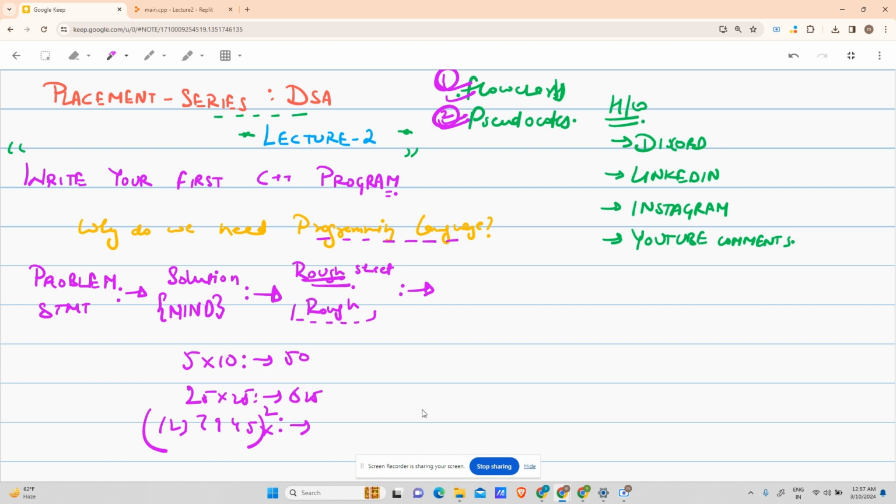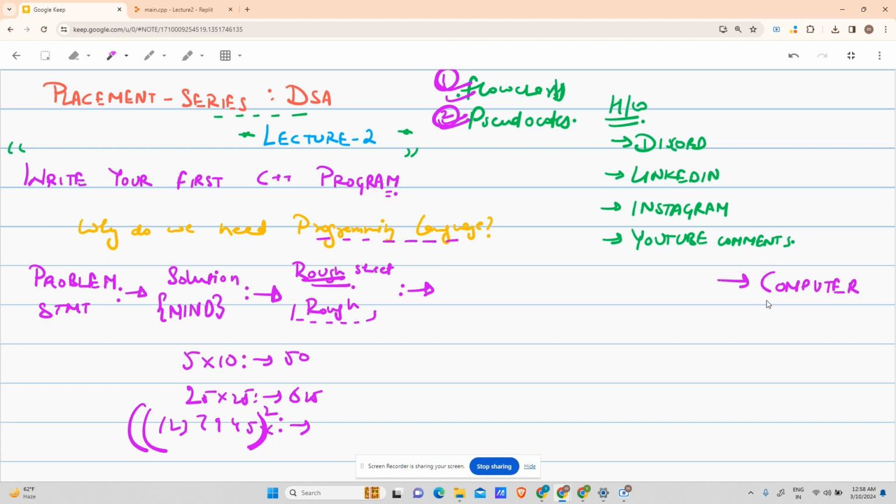What is the need for a computer, first of all? The computer helps us do tasks more efficiently and more quickly. So the computer also needs to get instructions. If I don't tell you what to do with this number, you don't know what to do. So the computer also needs to be told that your work is this and you have to do this. In that sense, our final goal is to tell the computer its actions, what it should perform.